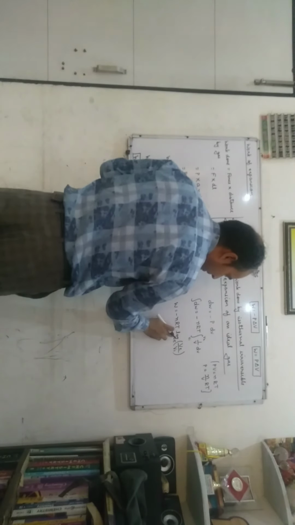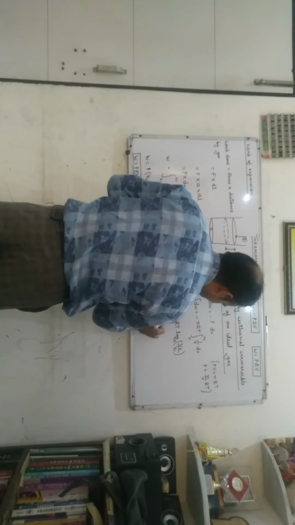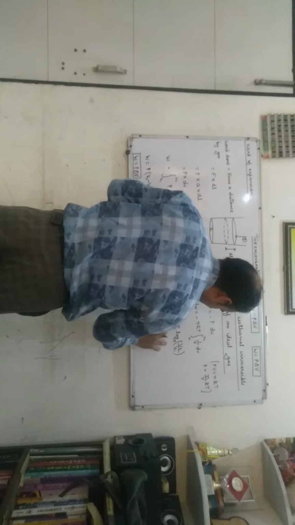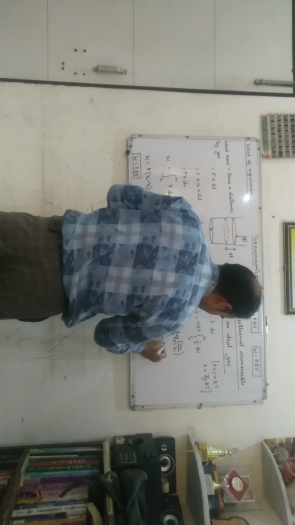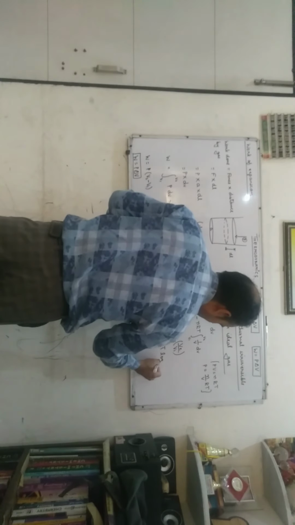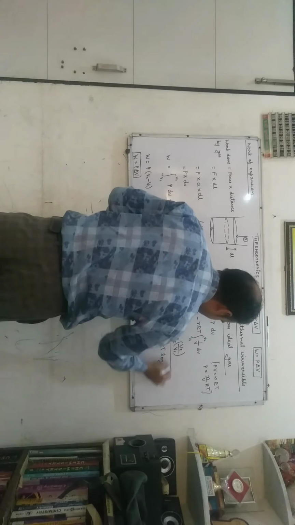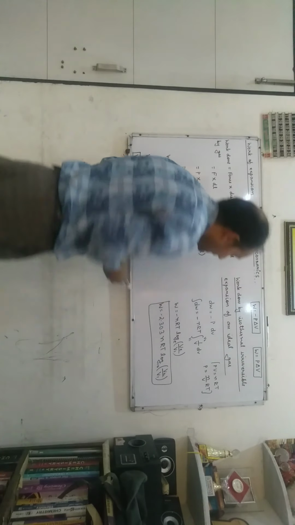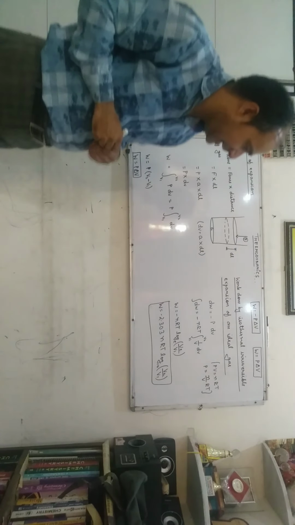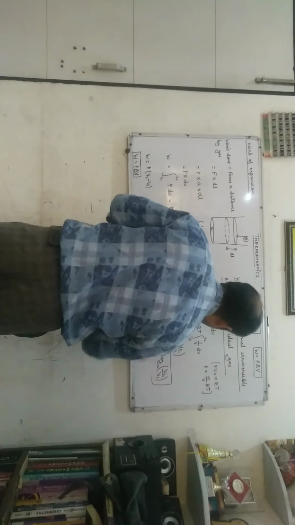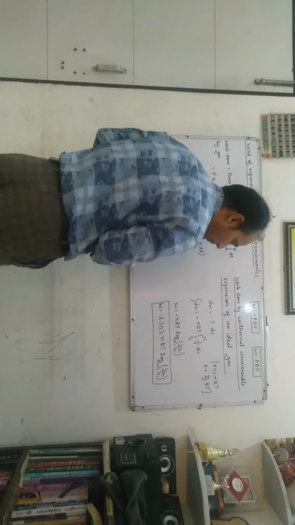Now on converting natural logarithm into base 10 logarithm, we multiply it by 2.303. Now the formula becomes W is equal to minus 2.303 nRT log base 10 V2 upon V1. This is the formula for work done by isothermal reversible expansion of an ideal gas.